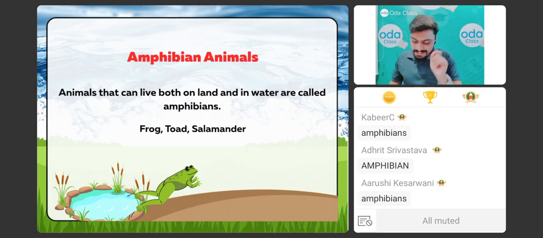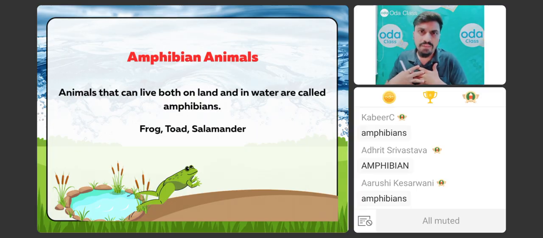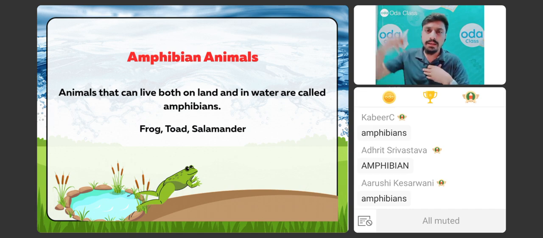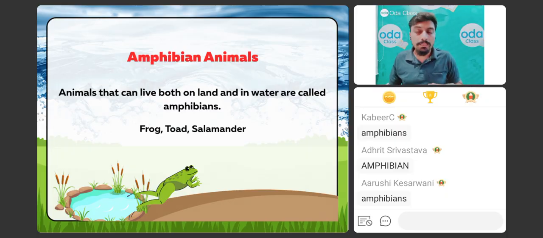See, what exactly are amphibians? Let me explain to you. These animals can stay inside the water for several days. Can we stay inside the water for several days? We can swim. If I talk about myself, I can go inside the water for at least 45 to 50 seconds. I can hold my breath and come out again. But I can't stay for two months. No human being can stay inside the water for such a long period of time.